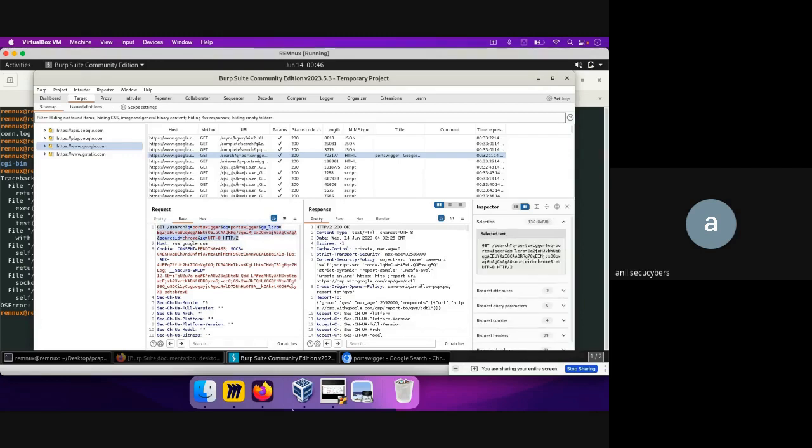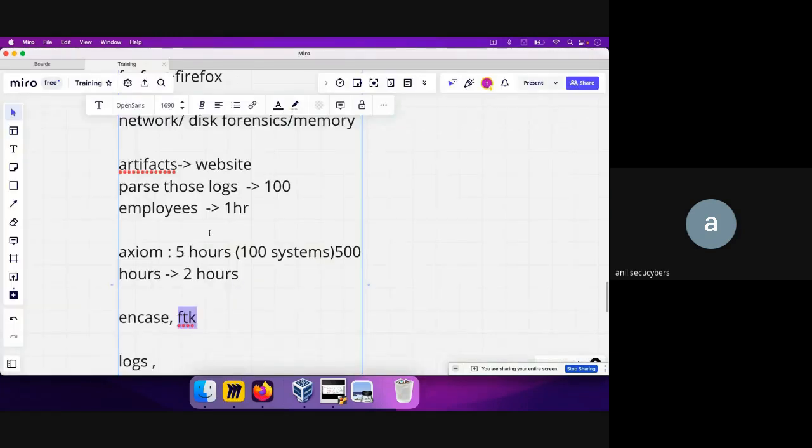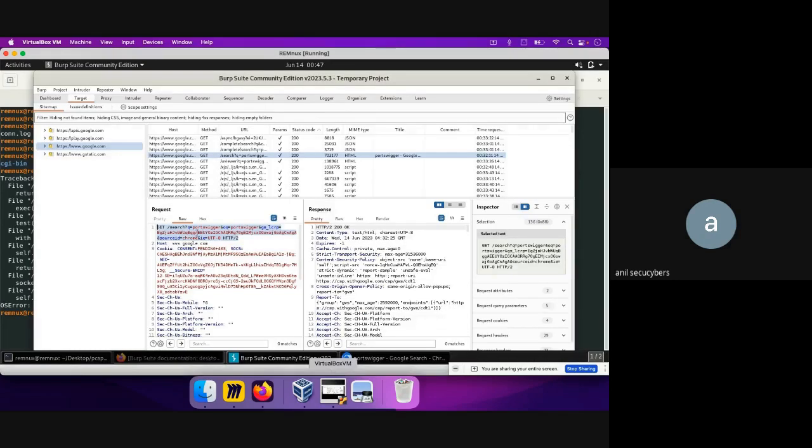Because even if there are 100 employees, and one of those employees deleted the database, and let's say his own system was stolen or deleted, and he deleted all the artifacts from the system. In that case, even if those systems are not there, we can get that information from the network side, because he or she won't be able to delete this data. They might hammer upon the disk and destroy the disk, but they won't be able to delete this data easily.